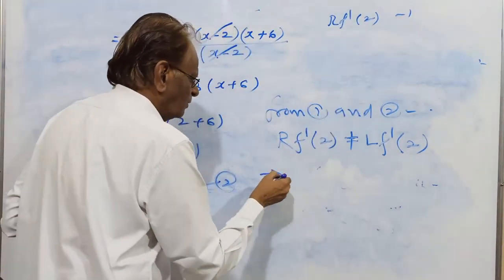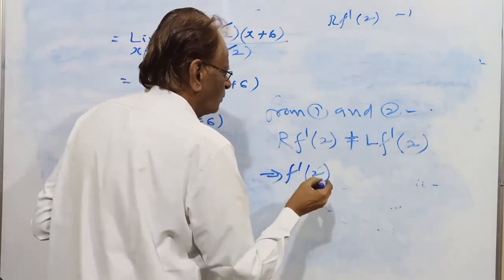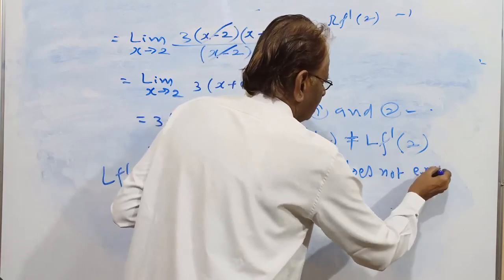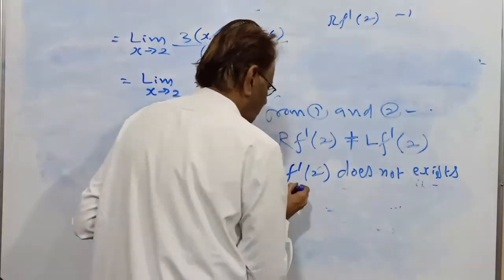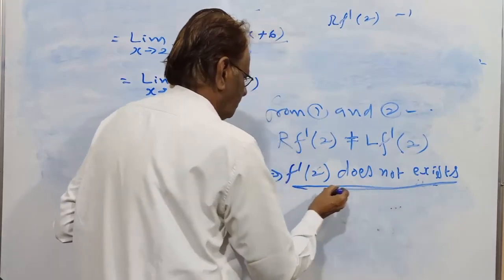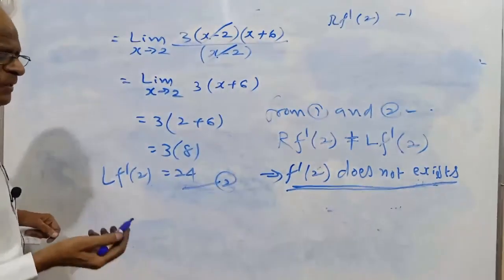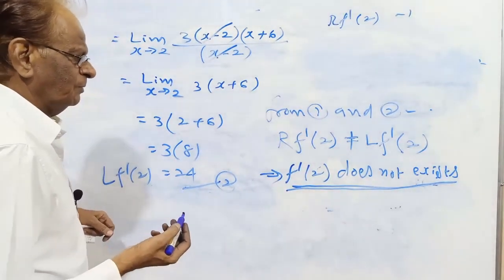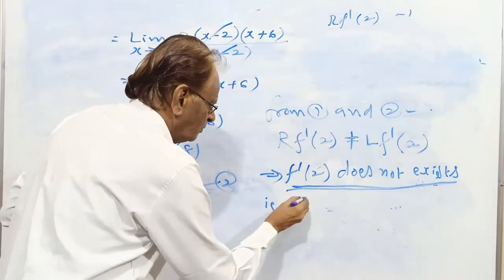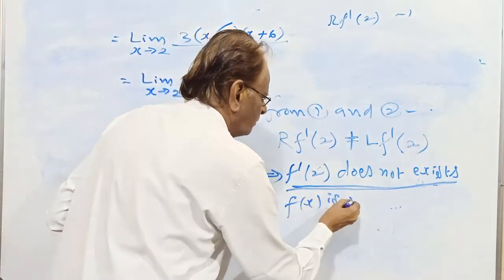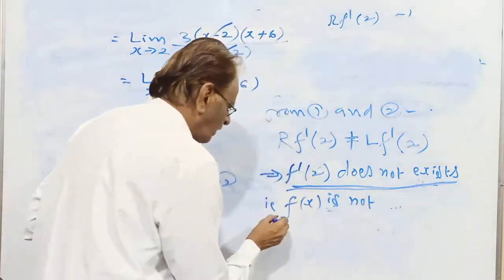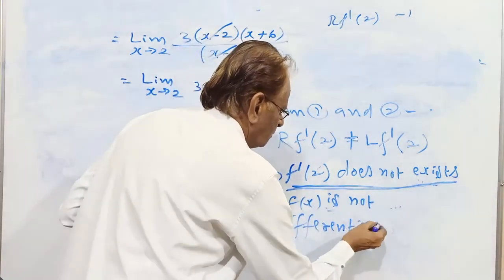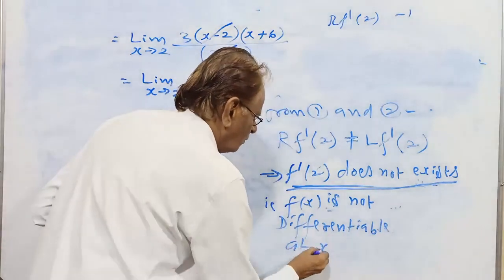This indicates f dash 2 does not exist, which is the same as the function is not differentiable at x equal to 2. f(x) is not differentiable at x equal to 2.